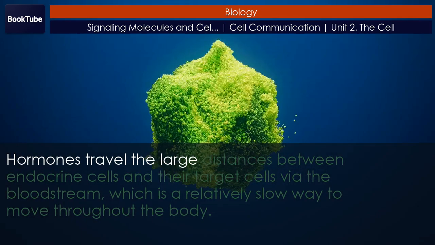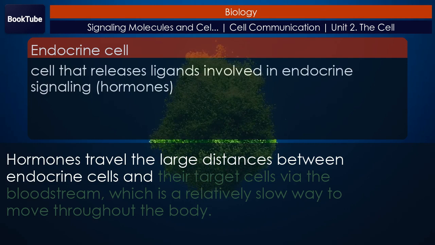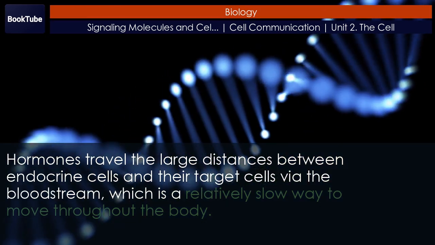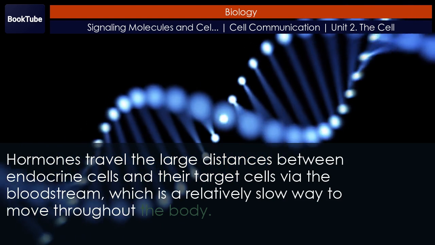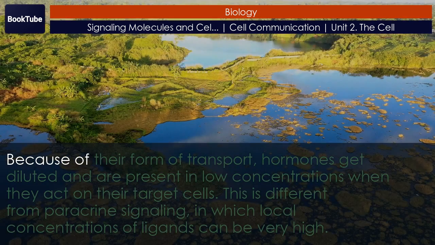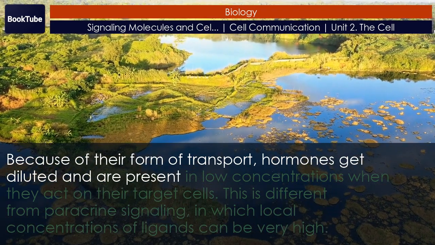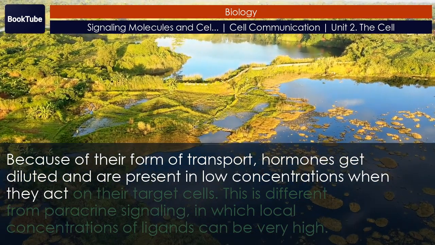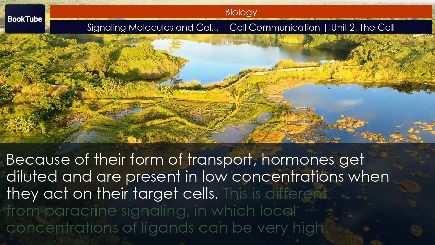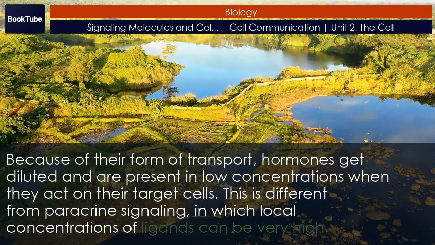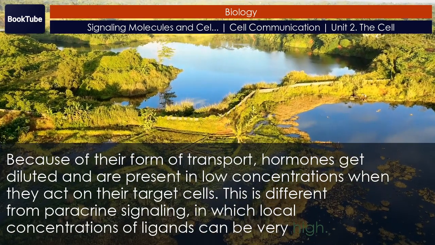Hormones travel the large distances between endocrine cells and their target cells via the bloodstream, which is a relatively slow way to move throughout the body. Because of their form of transport, hormones get diluted and are present in low concentrations when they act on their target cells. This is different from paracrine signaling, in which local concentrations of ligands can be very high.